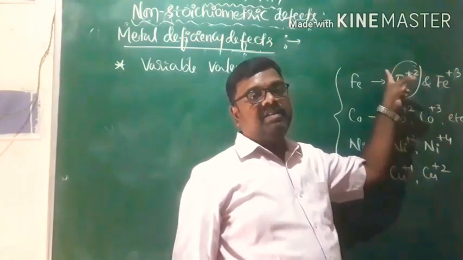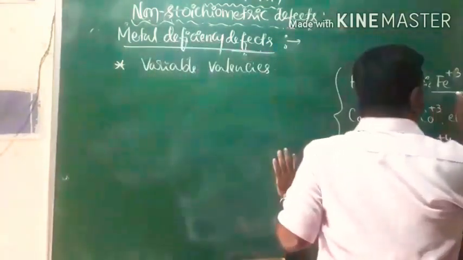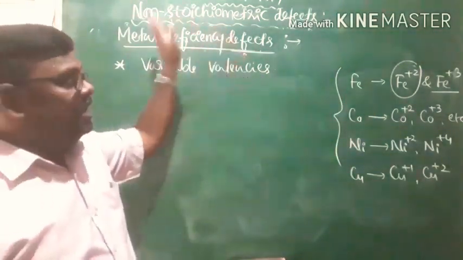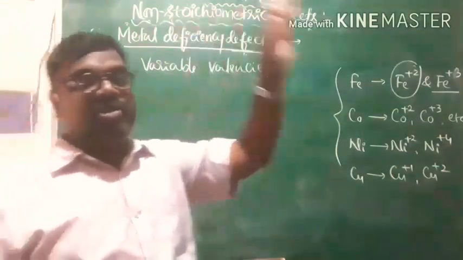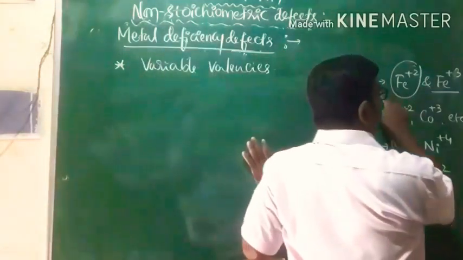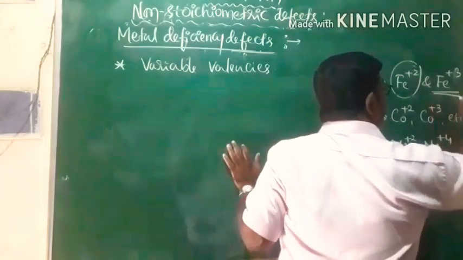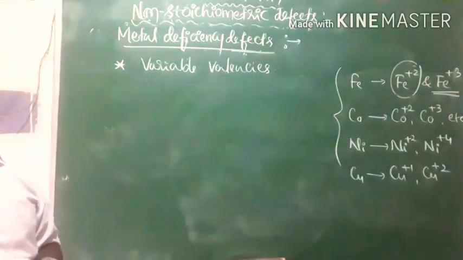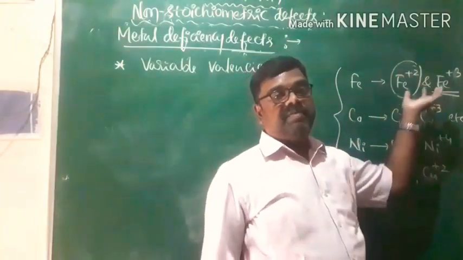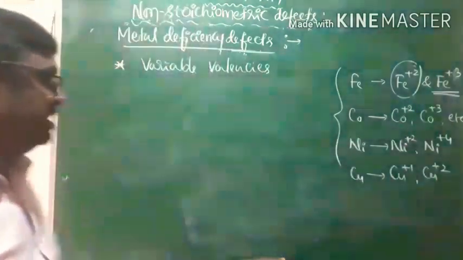When a metal ion with lower charge in a crystal lattice is replaced by a metal ion with higher charge, then a metal deficiency defect is introduced. That is, metal deficiency defect is a non-stoichiometric defect which arises when a metal ion with lower positive charge is replaced by a metal ion with higher charge. The lattice site of the metal ion with lower charge will be occupied by the metal ion with higher charge, and that introduces what we call metal deficiency defect.